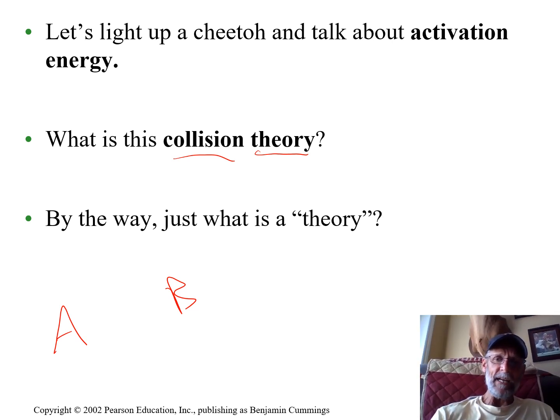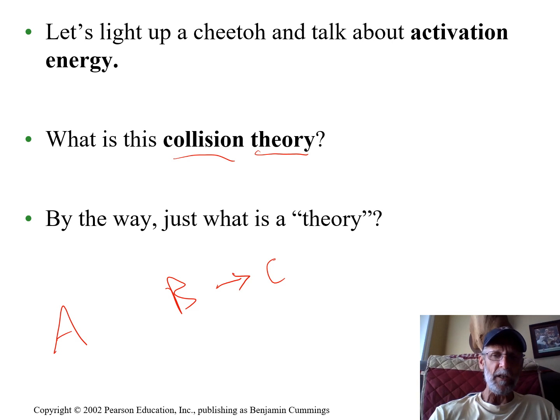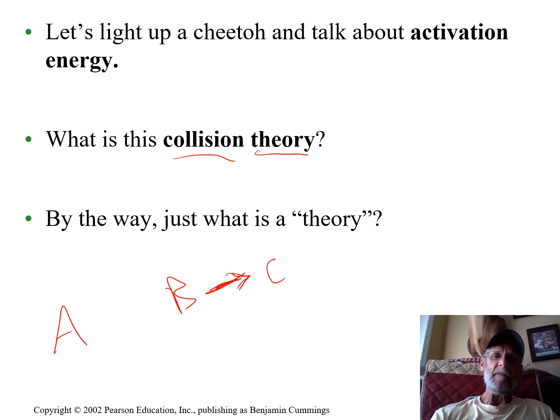If A and B have to collide to form C, then anything that will cause more collisions or more forceful collisions will make this reaction happen faster. And faster reactions are kind of all about what this is about and what we said catalysts are.